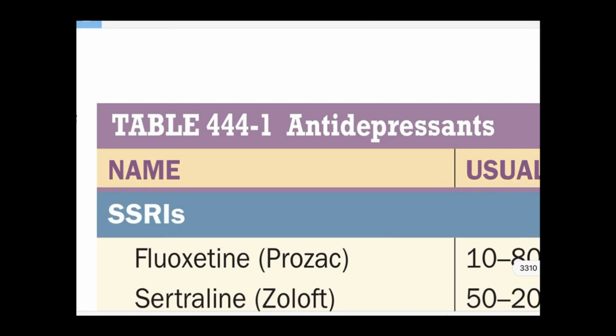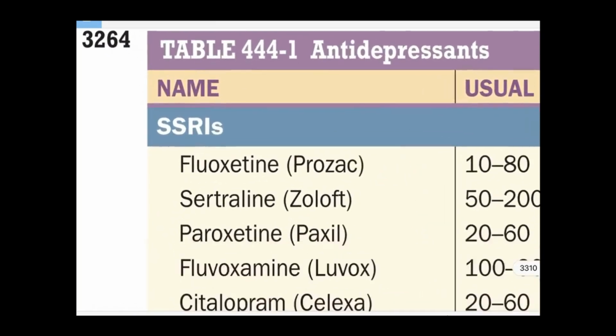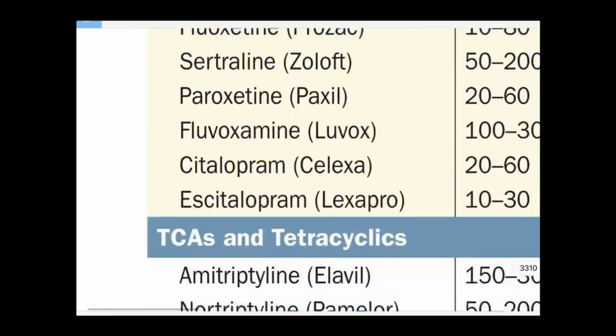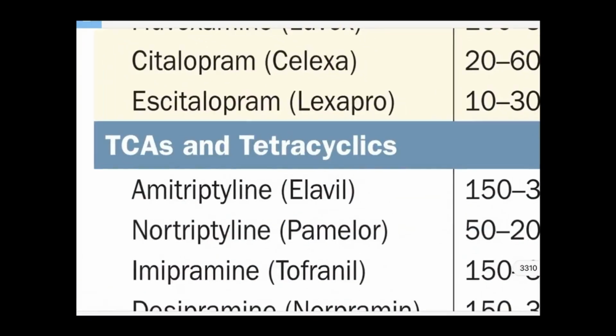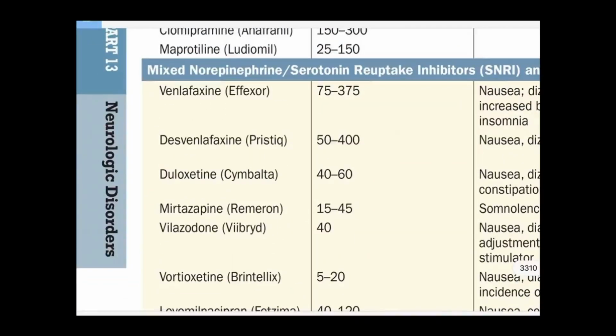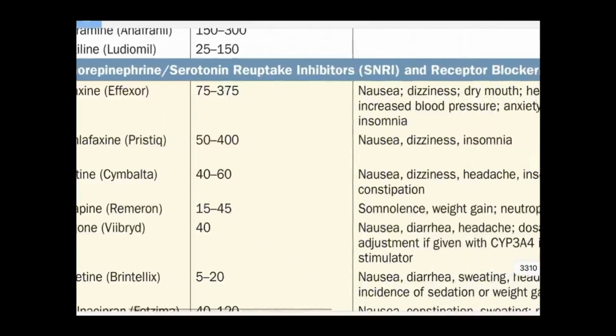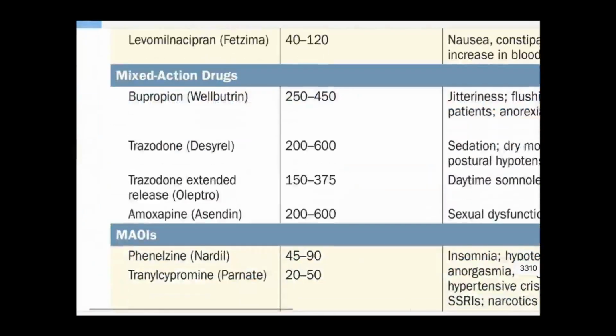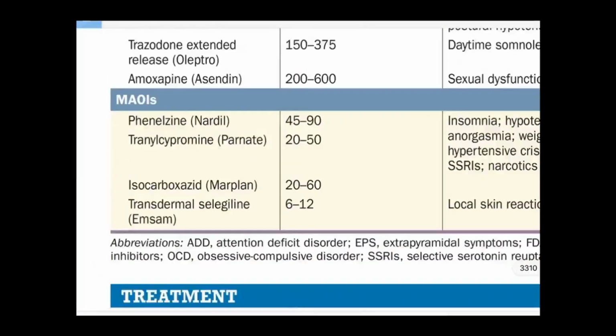Let's see this table from Harrison, table number 444 by 1. It is showing the antidepressants. The antidepressants like SSRI, selective serotonin reuptake inhibitors, TCA and tetracyclics, and along with that mixed epinephrine serotonin reuptake inhibitors like SNRI, mixed action drugs, MAO inhibitors, not much used currently in India.